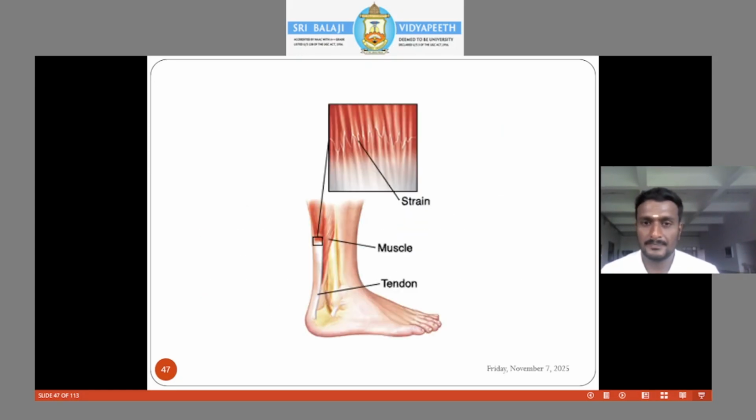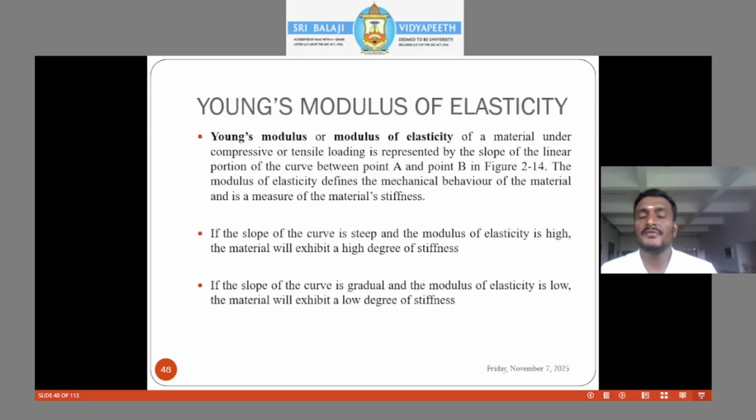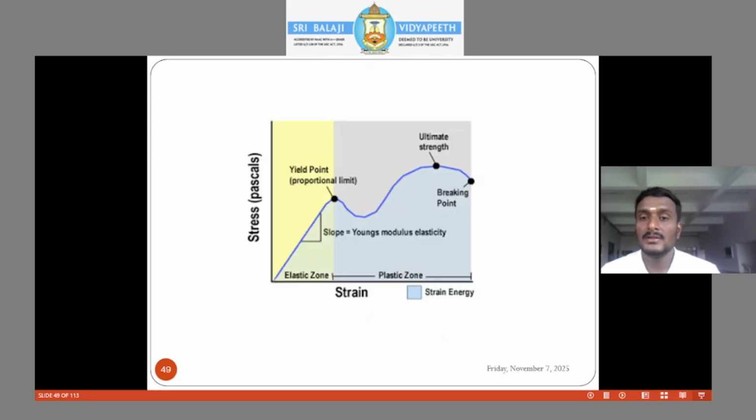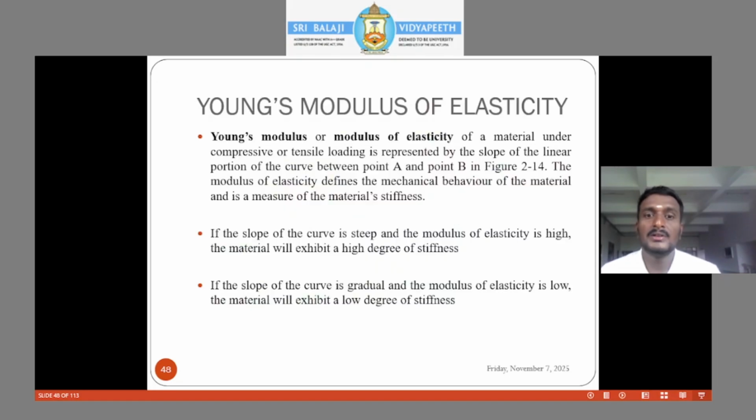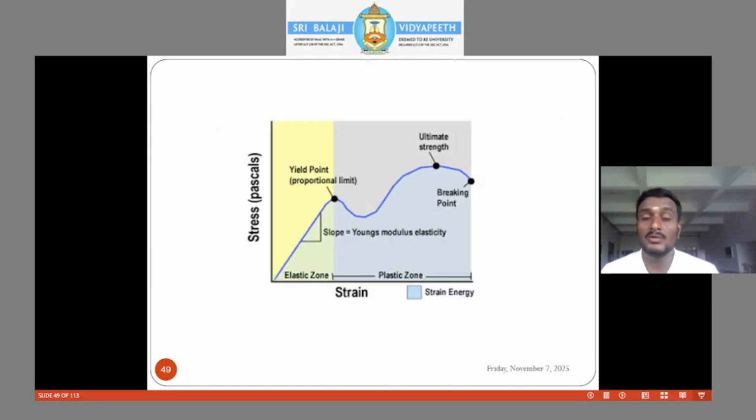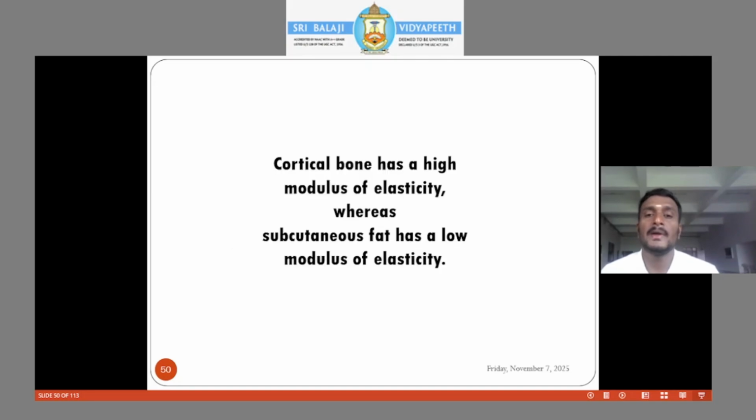That's very important. Young's modulus of elasticity tells us that. As the curve goes steeper, it is the mechanical behavior where the tissue is undergoing tensile loading. As it goes steeper and steeper, the modulus of elasticity is very, very high. As the curve comes down, the modulus of elasticity is very, very low. But at one point it will break. So this is about the mechanical behavior of connective tissue. Thank you.